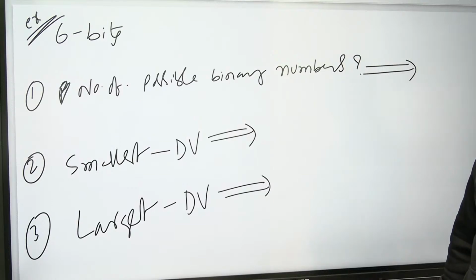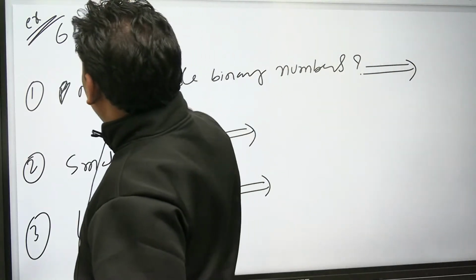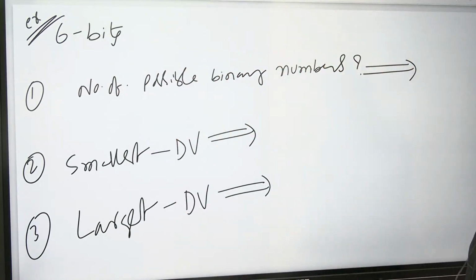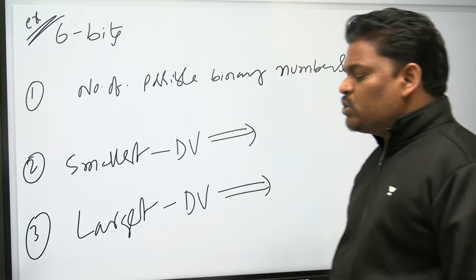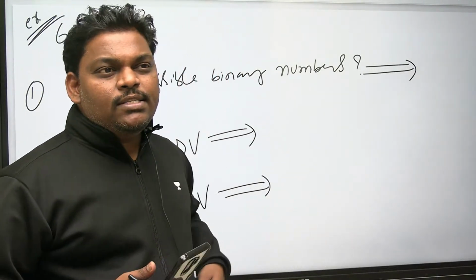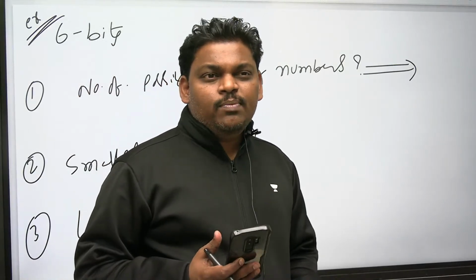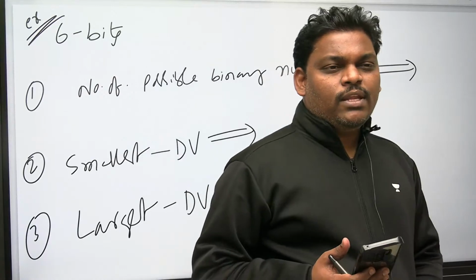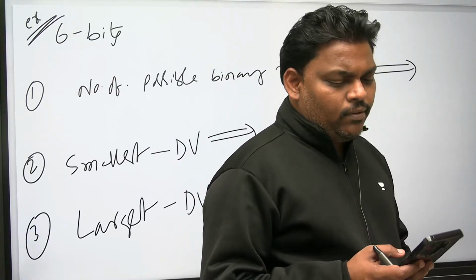With the 6 bits, number of possible binary numbers; smallest decimal value possible; largest decimal value possible. These are only required for this chapter. IP addressing is the first chapter, and for that chapter, only these basics are needed.